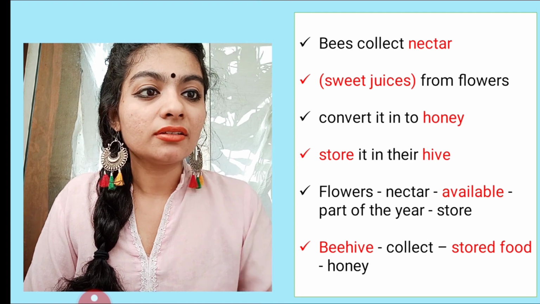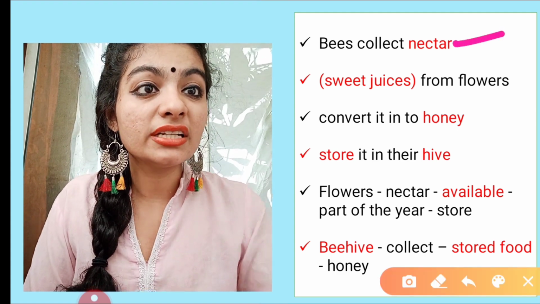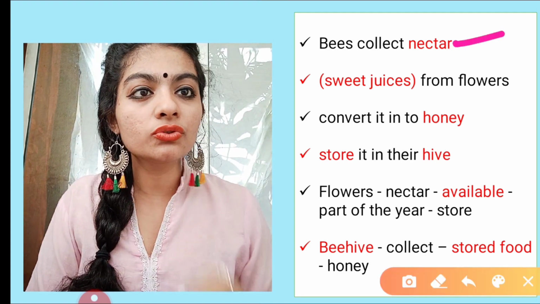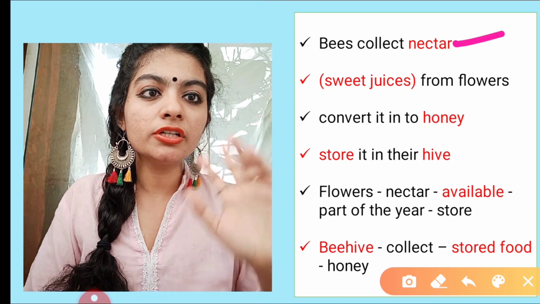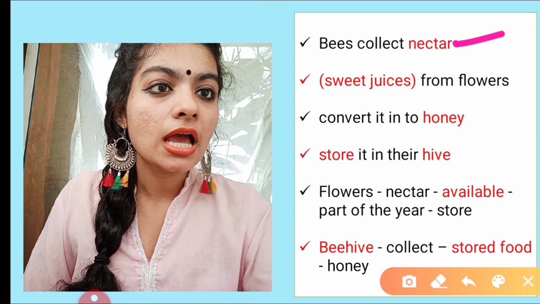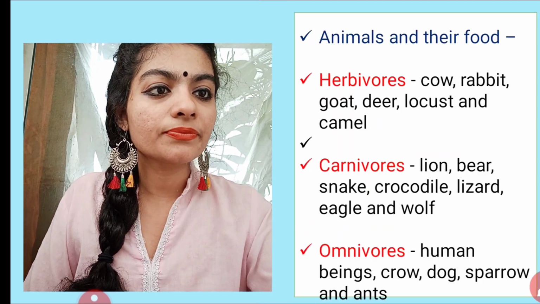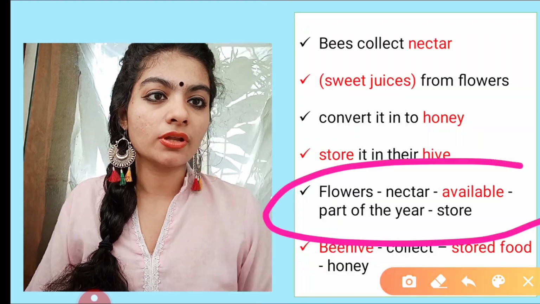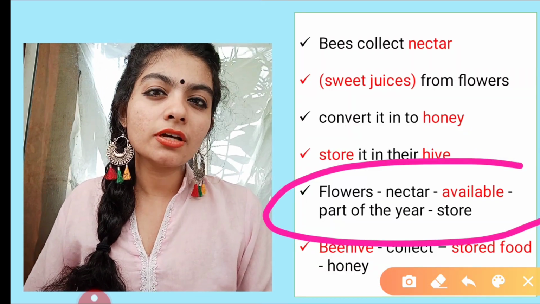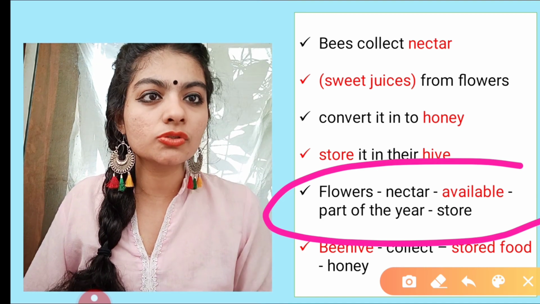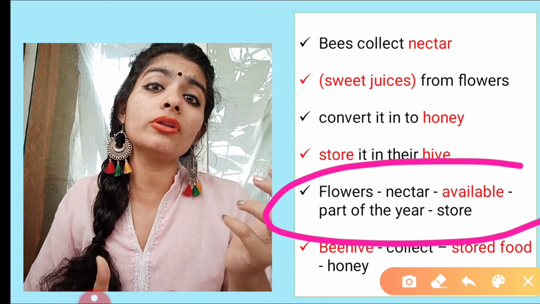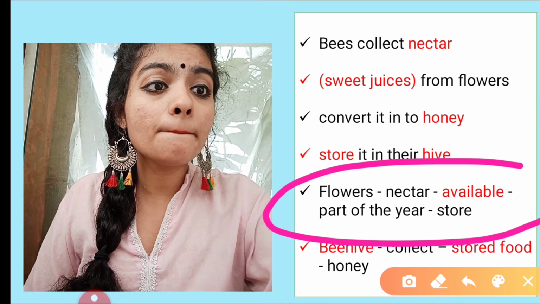Bees collect nectar. So moving on to the next keyword, nectar. Nectar is the sweet juice that is collected from flowers. So what bees do, they convert it into honey and then they store it in the hive, that is, the beehive. Now if you talk about flowers, the availability of nectar is during a part of the year. So bees store it in advance in the beehive.